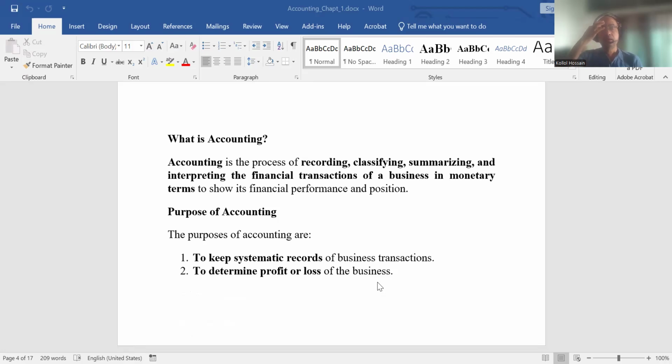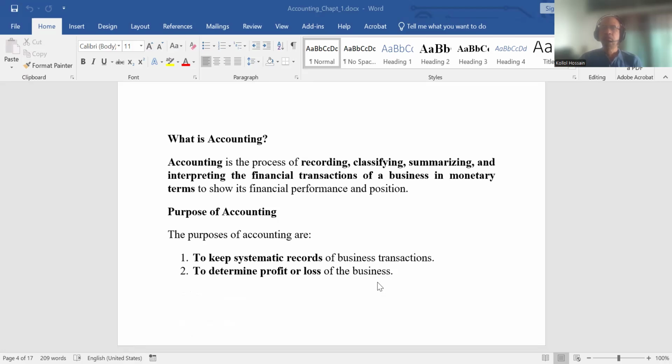Financial performance reveals how much profit or loss was incurred during the period. Normally, it is a financial year, starting from 1st January to 31st December, or sometimes 1st July to 30th June. It is normally 1 year. Different companies follow different financial periods.